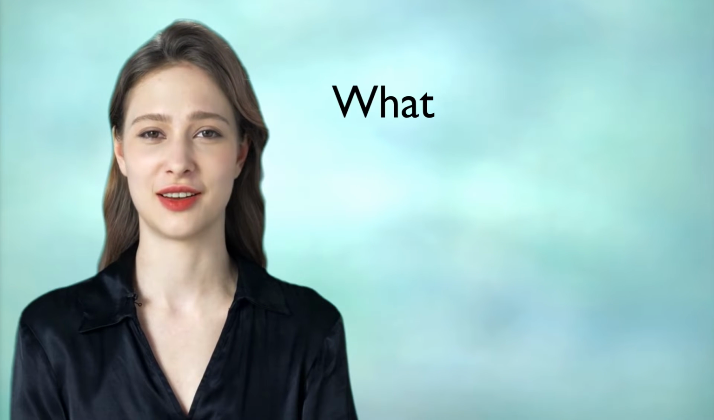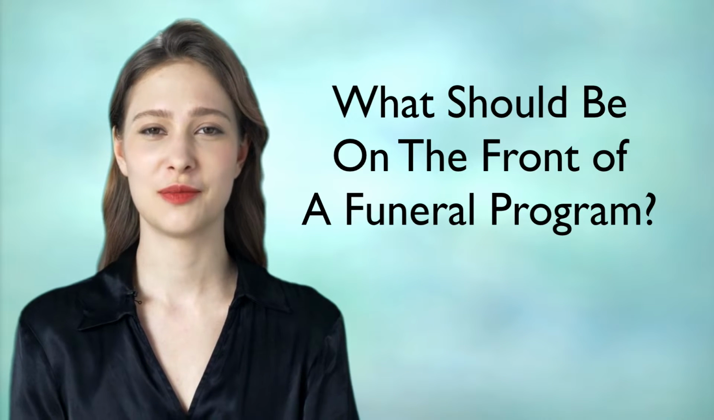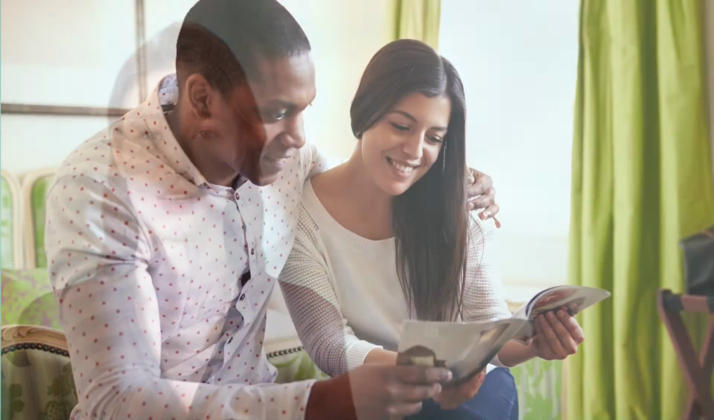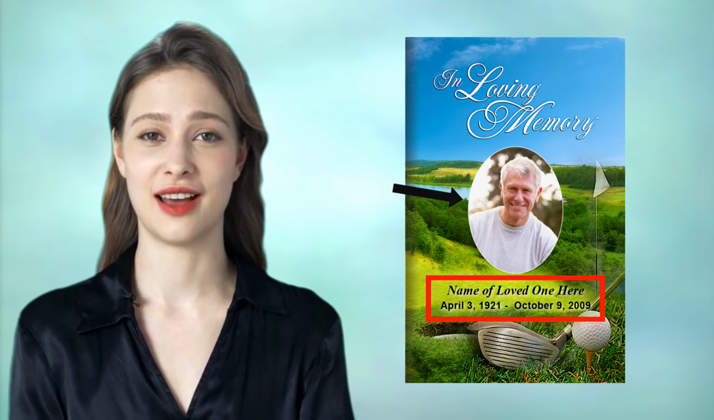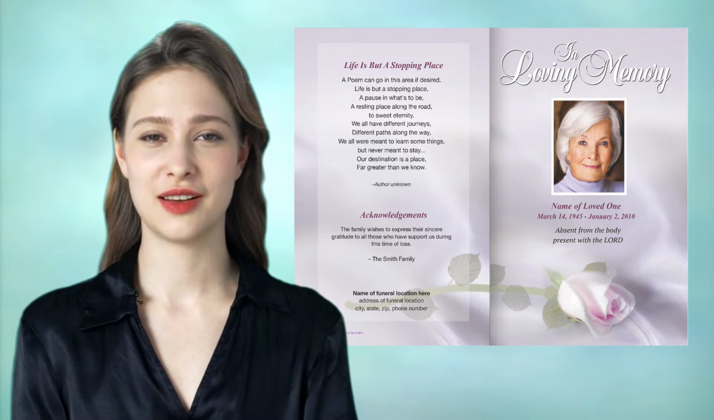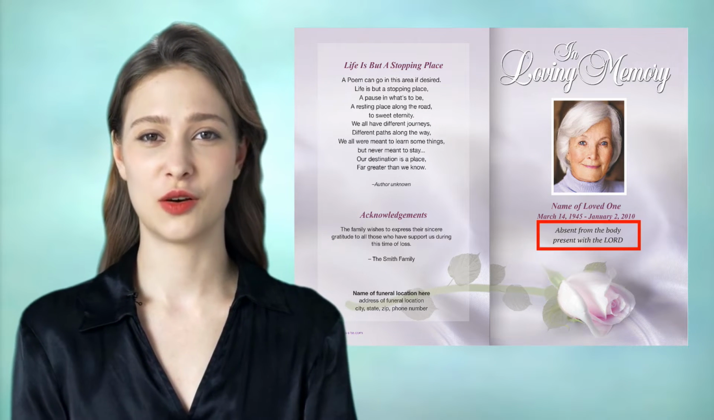Today's question is, what should be on the front of a funeral program? The front of a funeral program is the first thing people see and can set the tone of the entire printed memorial. Often the cover page includes the name, birth and death dates, and a chosen photo of the loved one. It can also be accompanied by a favorite scripture, inspirational saying, or quote.